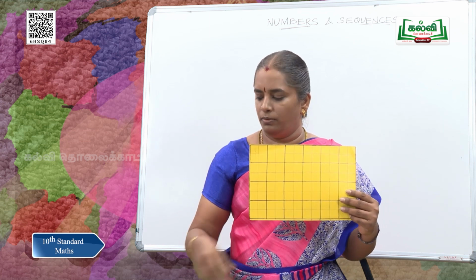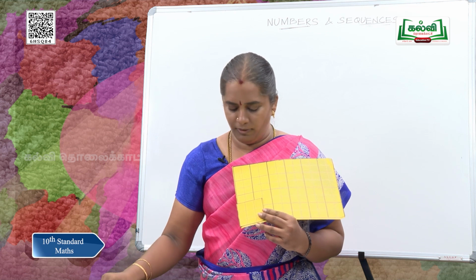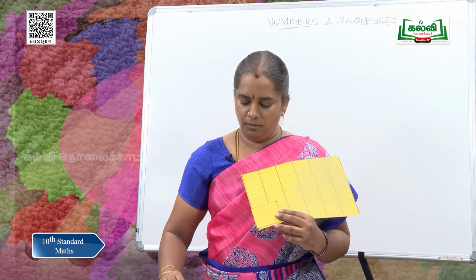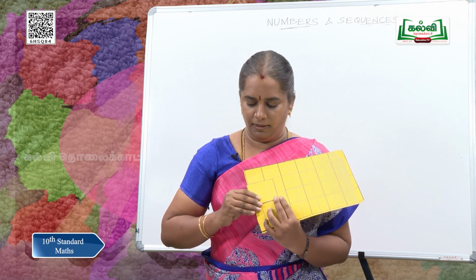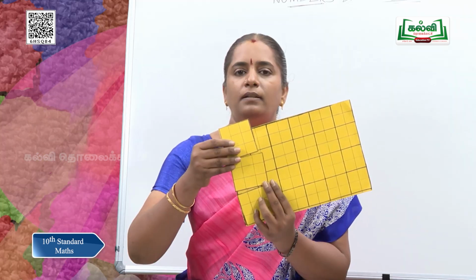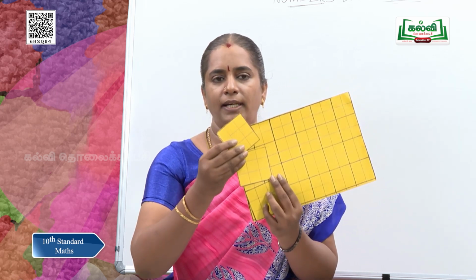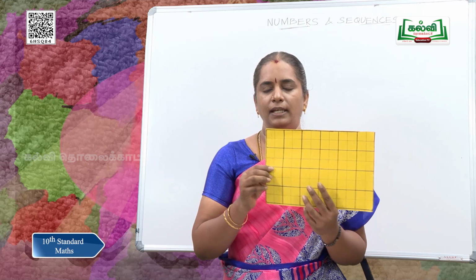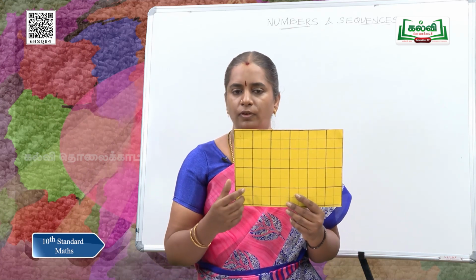Now, let us go with 3. So, we are going to fill this rectangle with 3 unit tiles. So, 3 unit squares are filling this breadth side now, that is, yes, a tile remains. So, it is not dividing exactly. So, 3 is not the common divisor. Okay. Shall we move on to 4?